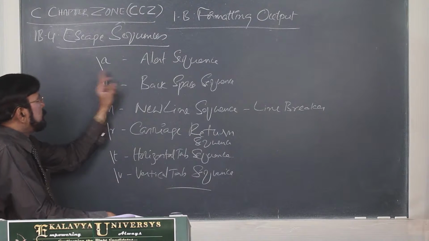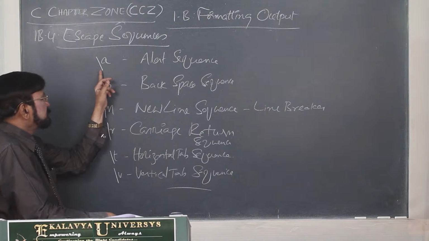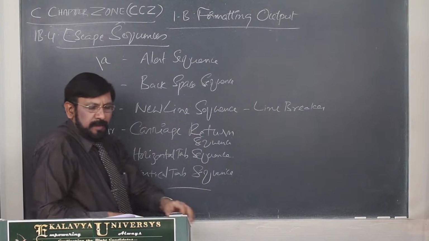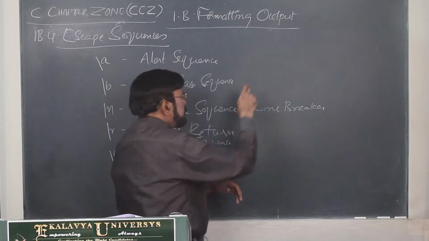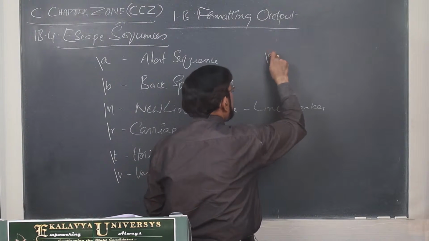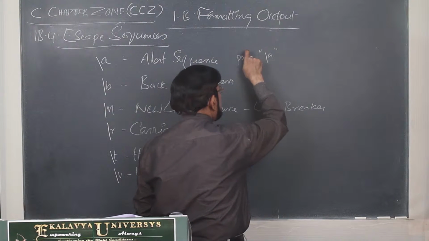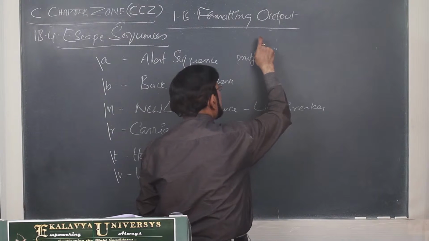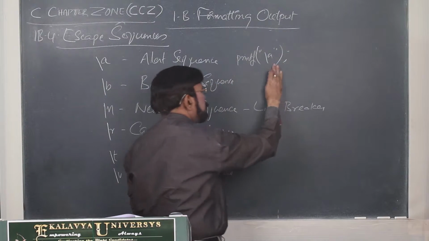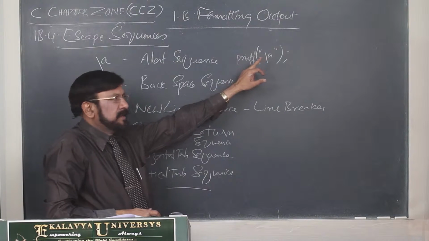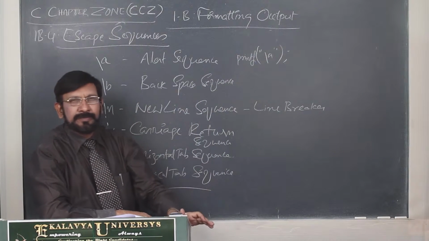Now, first, the alert sequence. Alert means backslash a. If you write it as part of the printf statement, always, for all these escape sequences, the same principle is applicable. We have to write them as part of the printf string, not outside.